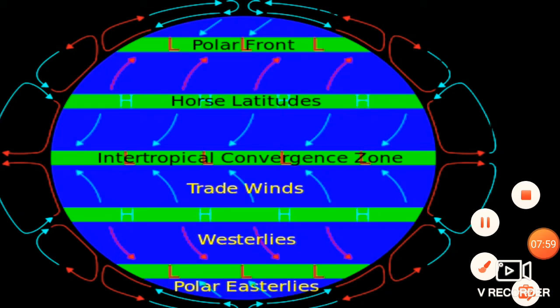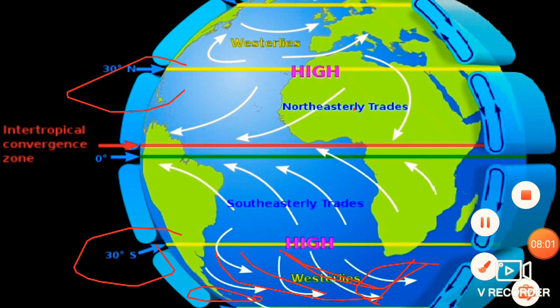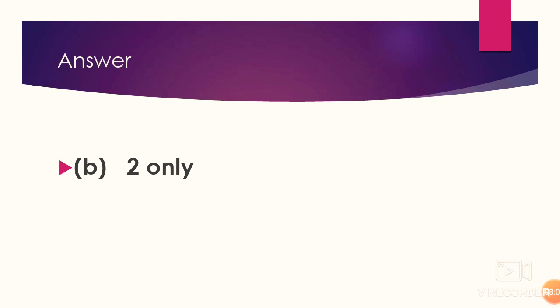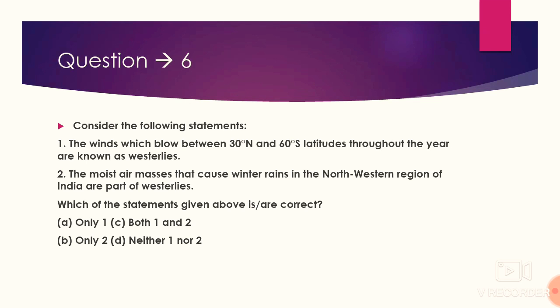Thank you guys. We need to reach our answer also. So our answer is only statement 2 is correct. Answer is B because first statement is wrong and second is right, that yes, these westerlies are the reason behind the western disturbances which cause rain in the winter season. So thank you guys. I think we have done well, and please Google about horse latitude. There is a story behind this.